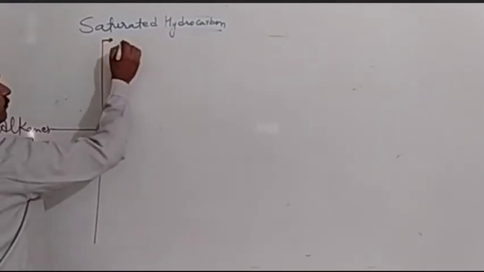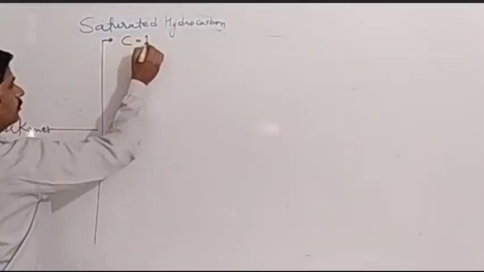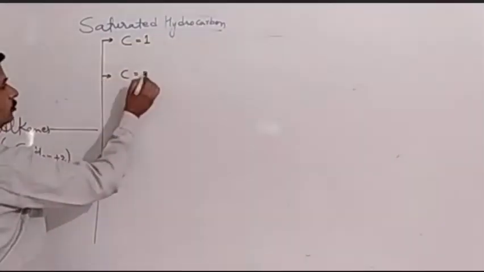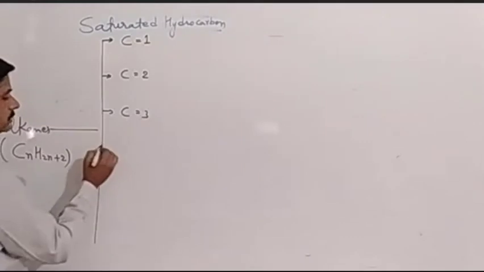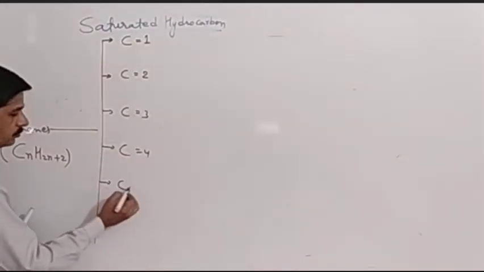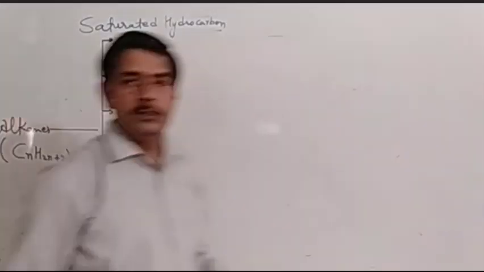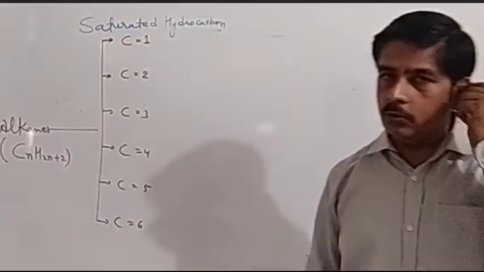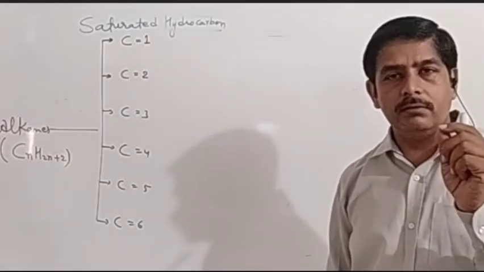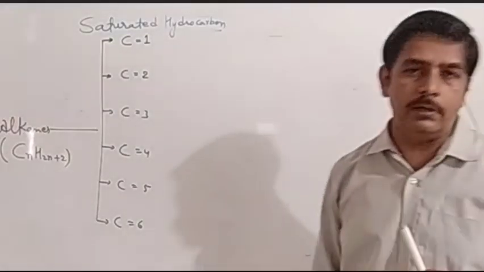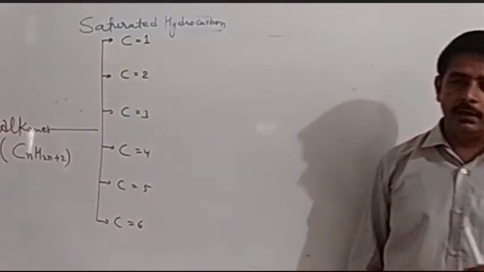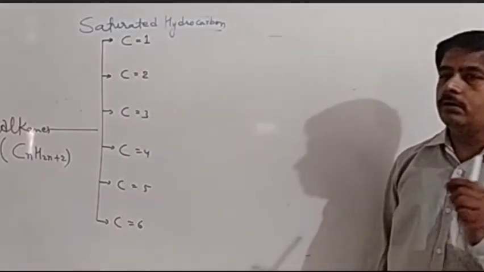So we can see the types of alkanes. How many types of alkanes are there? In case we have one carbon, C equals 1. C equals 2. C equals 3. C equals 4. C equals 5. And C equals 6. We will see the alkanes up to 6 carbons. Remember one thing, there is a particular name for each carbon count. Suppose we have one carbon, then it will be called meth.